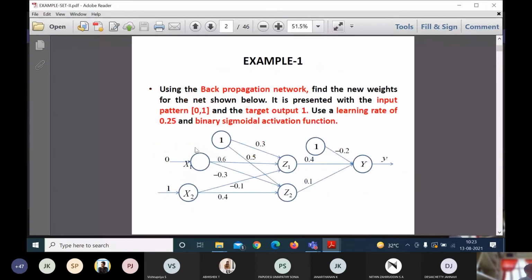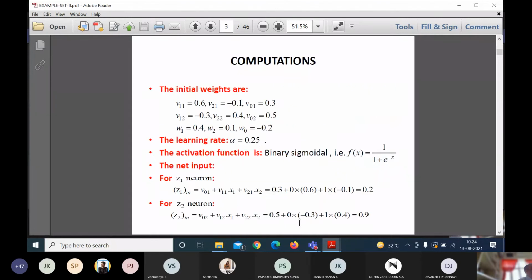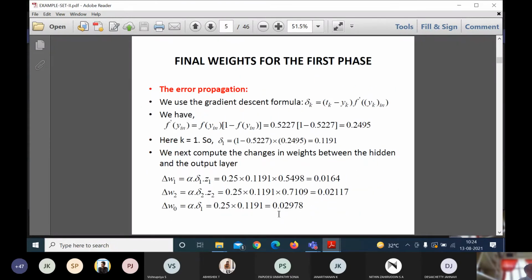Since I have two nodes in the hidden layer, Z1 and Z2, why? Because the error signal from the output layer will be fed back to the hidden layer only, not to the input layer. So it will be fed back to here. So Z1 and Z2 I am calculating one layer previous. That's why here alpha 1 into delta 1 and Z1, alpha into delta 2 into Z2. This is nothing but your delta k. So for the Z1 node I need to have that value, and the Z2 node also. Here that is maybe a typo error. This also you need to put as delta 1.